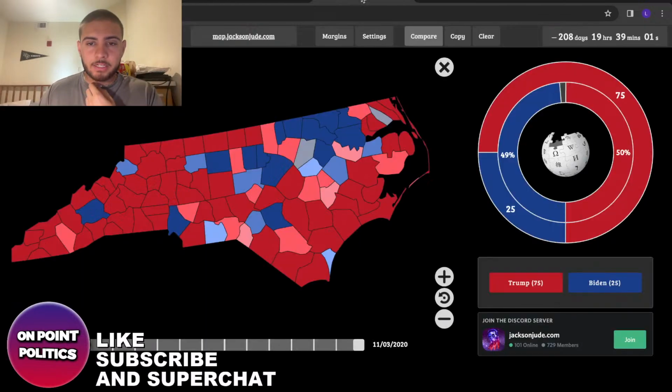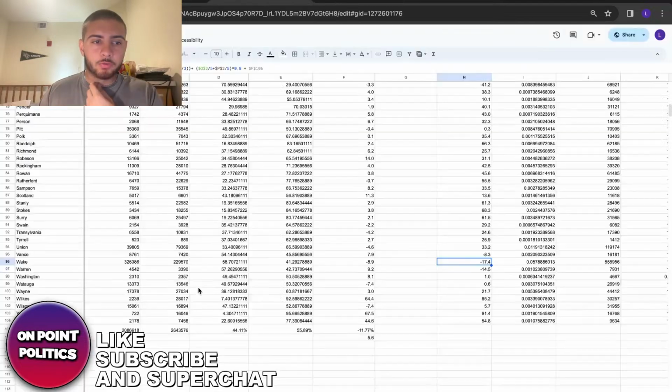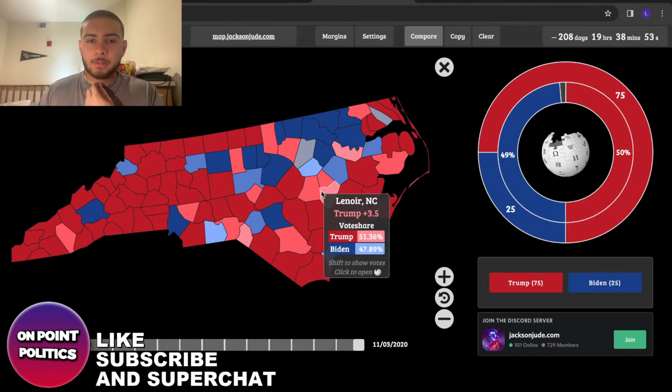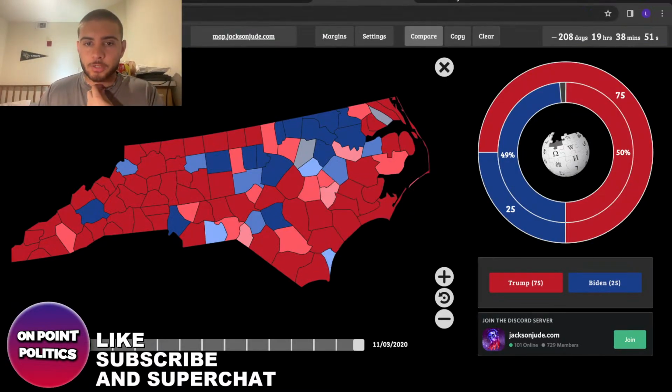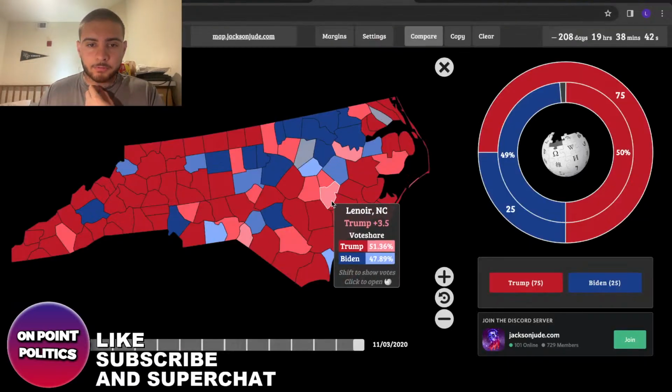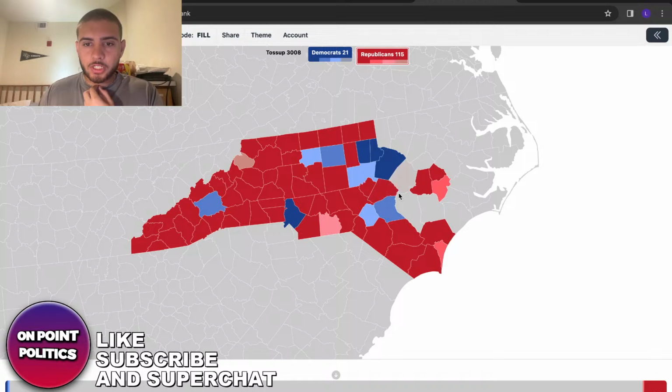He probably ends up winning New Hanover by like a likely margin now. Yeah, look, I was right. He's winning it by like a likely margin now. That completely shifted. These are completely gone into the Republican column. Those are 100% going red. That's going likely Republican for sure. These are all going to be safe.